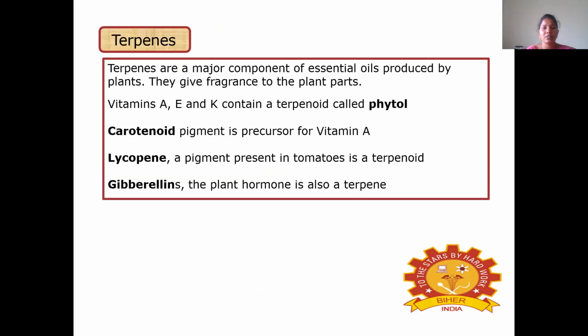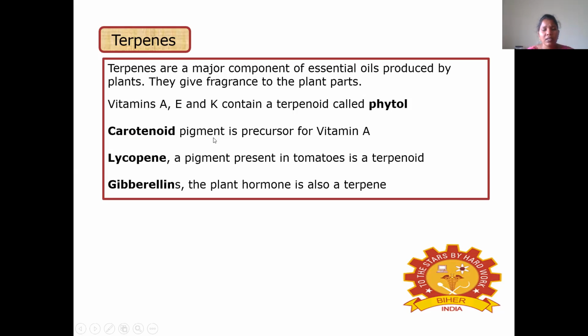Then coming to the terpenes. The terpenes are major components of essential oils produced by plants. They give fragrance to the plant part. Vitamins A, E and K contain a terpenoid called phytol. Carotenoid is a pigment precursor for vitamin A. Lycopene, a pigment present in tomatoes, is a terpenoid. So this is lycopene, a pigment present in tomatoes, a terpenoid.